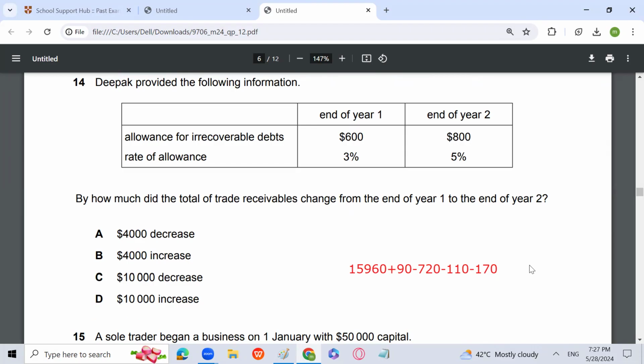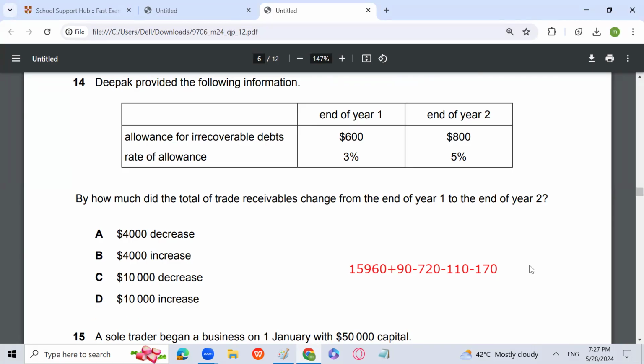Obviously, 600 is equal to 3% of trade receivables. The amount of provision, which is 600, is equal to 3% of trade receivables. So trade receivables is equal to 600 divided by 0.03, that is 20,000, right? And 800 is equal to 5% of trade receivables. So trade receivables will be 800 divided by 0.05.